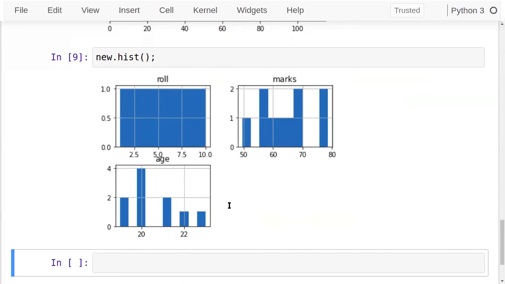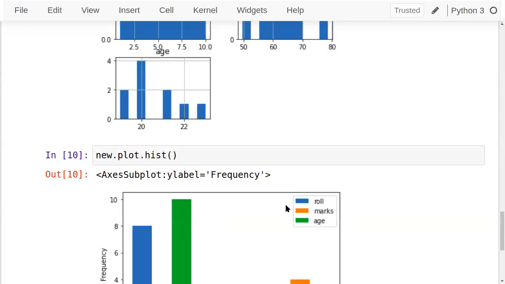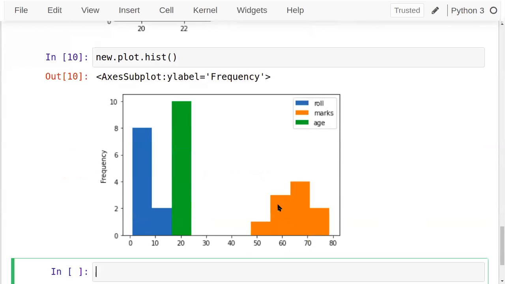This method we can use to show it, or even direct hist is there, but I can make use of new dot plot dot hist. It's also one of the methods that I can use here. But the difference is that in this particular plot, I can view all the entries in the single plane. So you can see all of the roll numbers from 0 to 10 only. Or we can see all the marks are in the 20 to 30 range, something below above. Then all the marks are from 50 to 80 something, 40 something. Those ranges are there. You can observe this now.